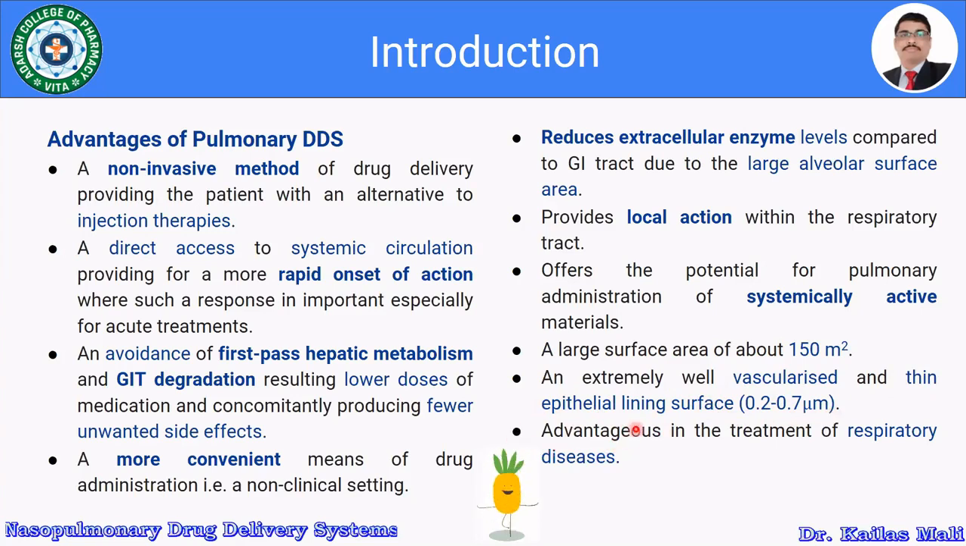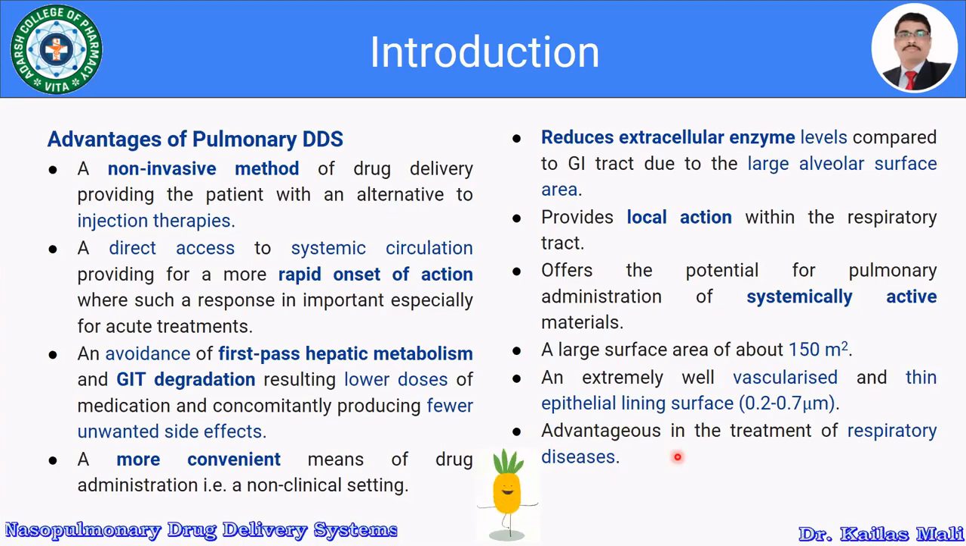Also, it offers certain advantages in the treatment of respiratory diseases. It is possible to treat respiratory diseases directly by using the pulmonary drug delivery system, for example certain infections related to the lungs, and also tuberculosis. So these are the certain advantages of the pulmonary drug delivery system.